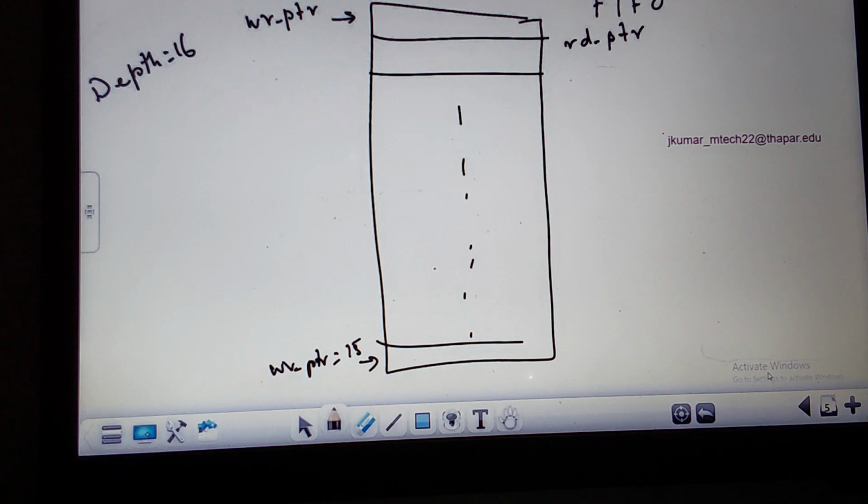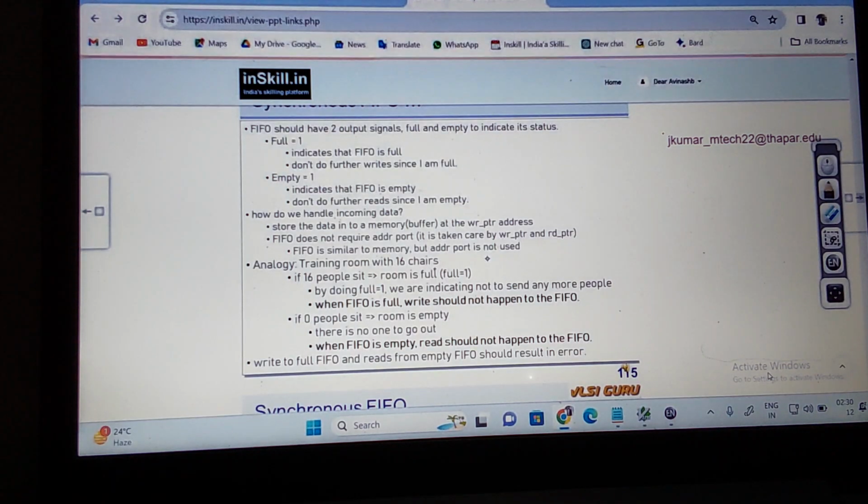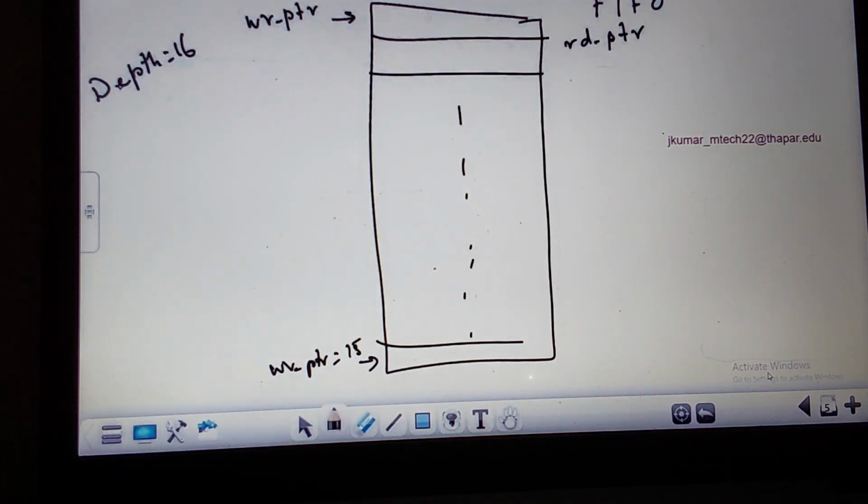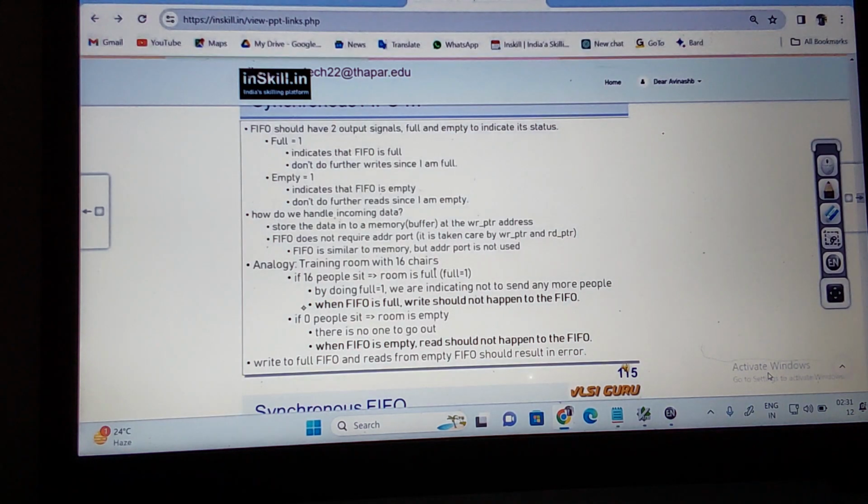To handle the incoming data, we store the data into the memory buffer. Where can you store it? At the write pointer address. This is nothing but your write pointer address. If depth is 16, the write pointer address starts at 0. Then increment this, it becomes 1. You can increment 2, 3, 4, 5 up to 15, since depth is 16. If depth is 32, the write pointer addresses are 0 to 31. Depth is 64, 0 to 63, and so on, based upon the depth. This is what I'm talking about: store the data into the memory at the write pointer address.